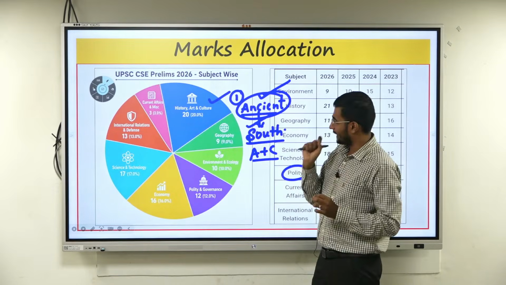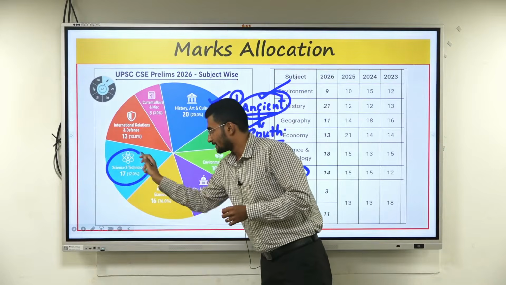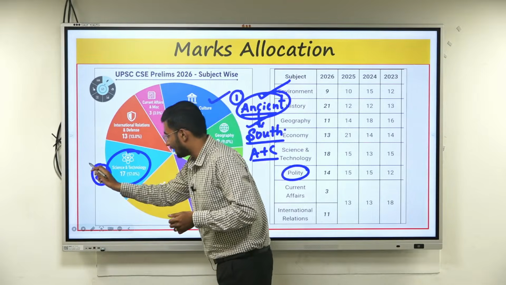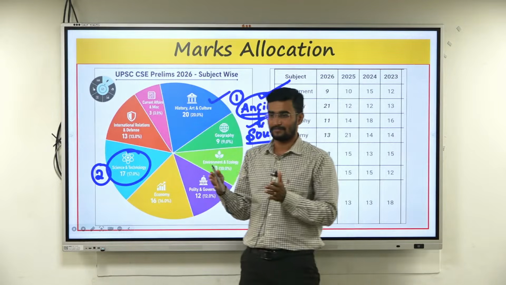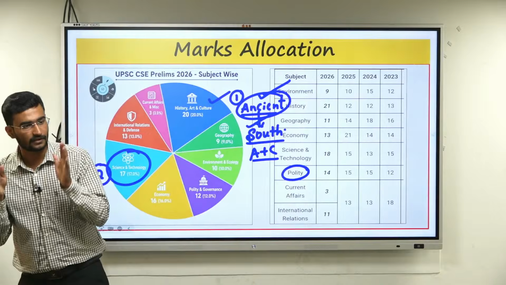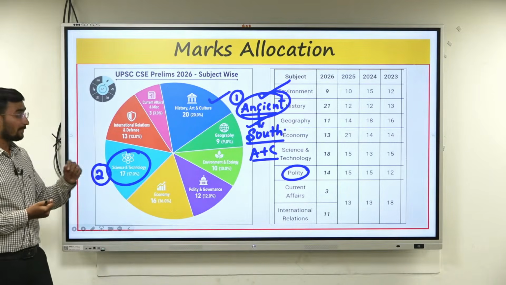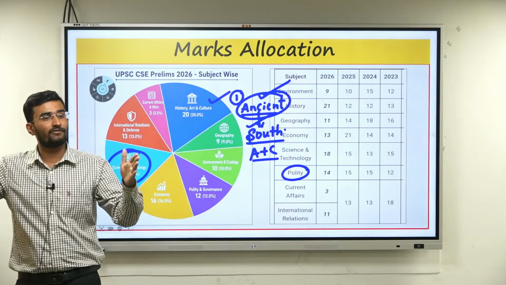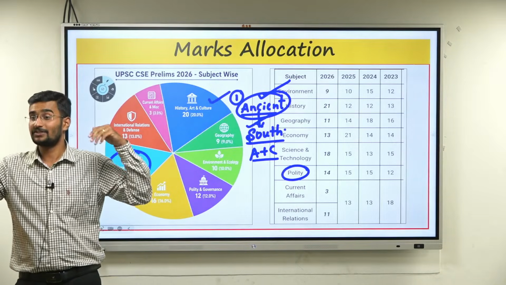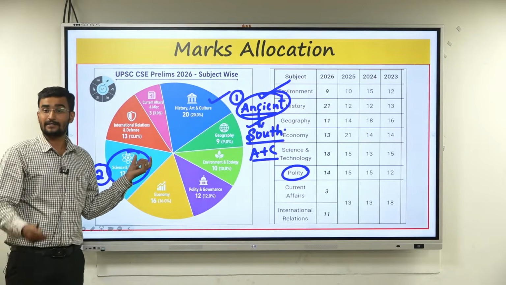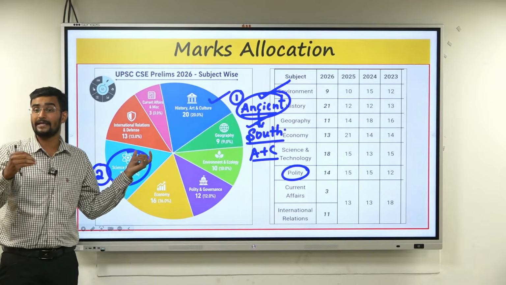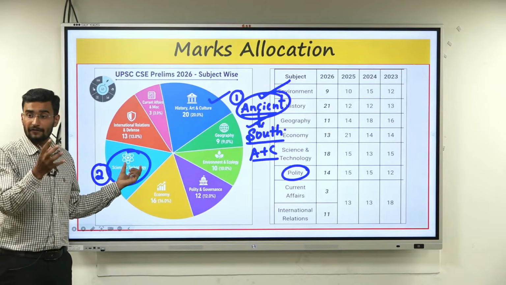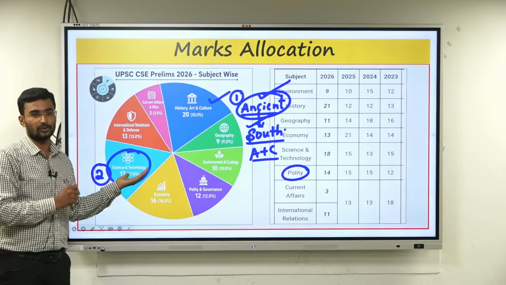And the second major important focus was science and technology. Now, science and technology, you would have studied, but elimination was a little bit easier. I'm not saying it is very easy, it is moderate to difficult, but you could do a bit. How could you do it? The question was on the Nobel Prize, which you could not do. But second, you could have solved with respect to genetic engineering, gene technology. And third, majorly about defense, about space, PSLV, GSLV. You could do space, defense, and drone swarms.